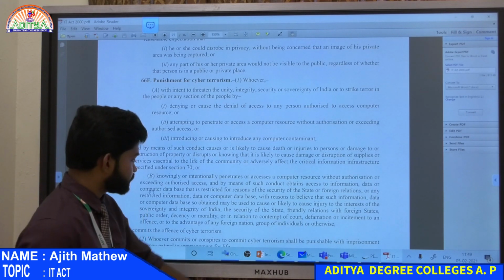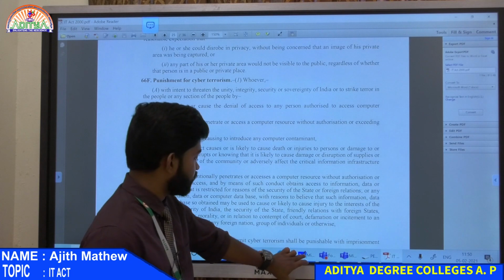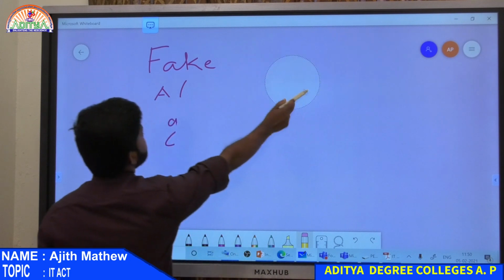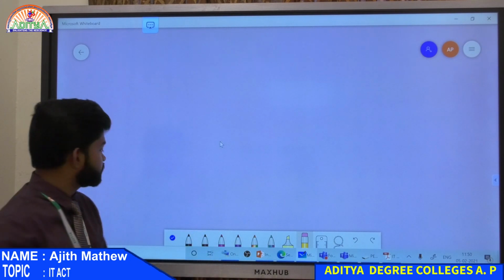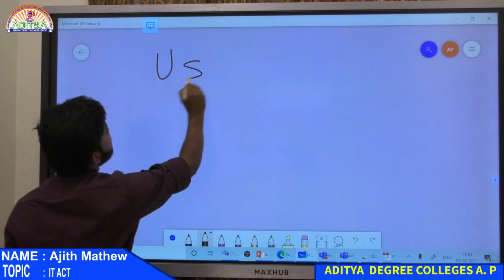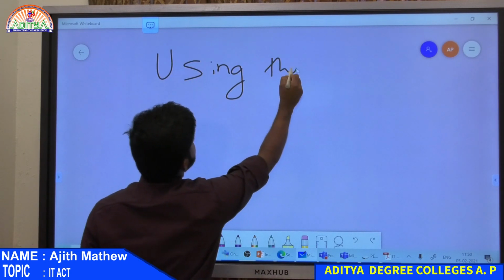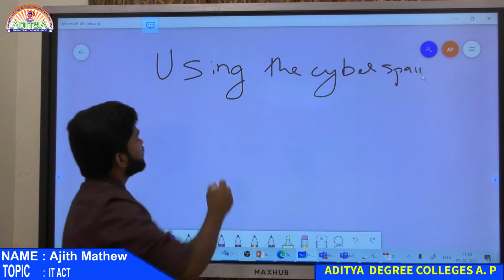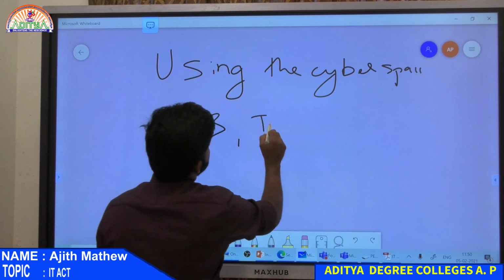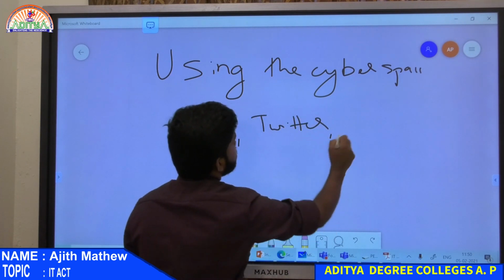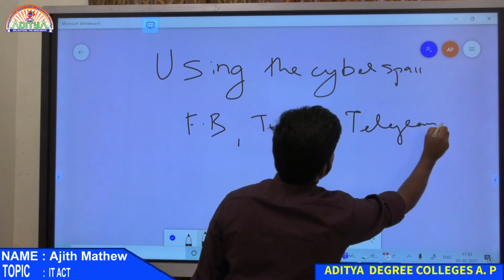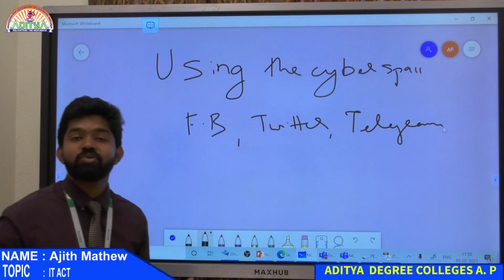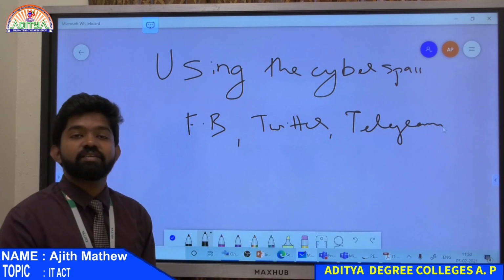For example, terrorism, I won't need to explain terrorism, right? They are using cyberspace. It is very easy now. Cyberspace can be through your Facebook, Twitter, anywhere. Okay, your Telegram, anywhere they are using any of these mediums to spread terror news, to start a terror campaign or to disrupt the internal peace of our country. That is all terror acts.